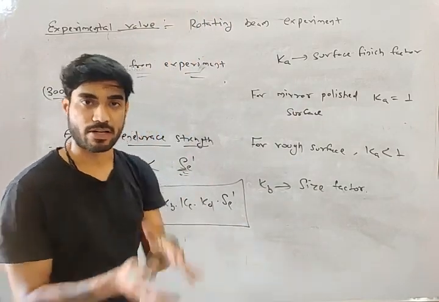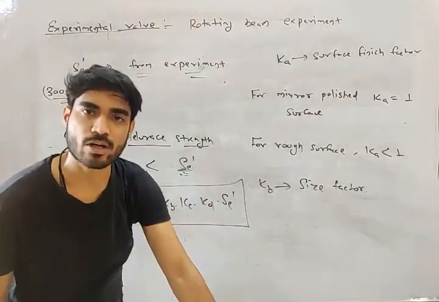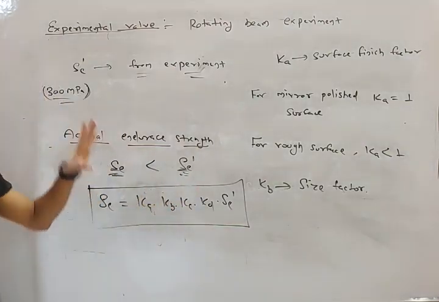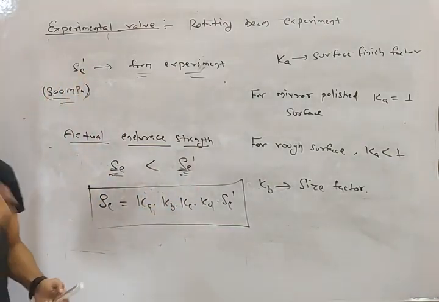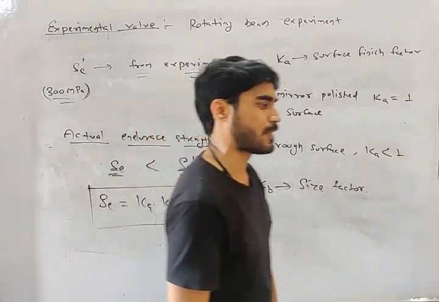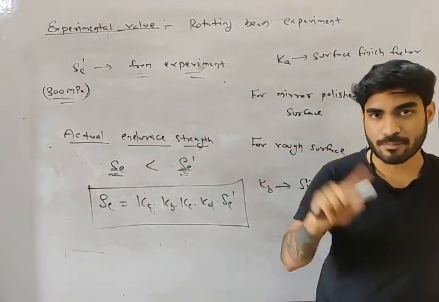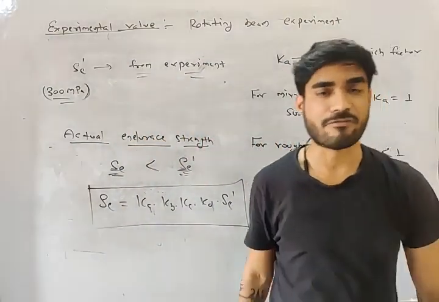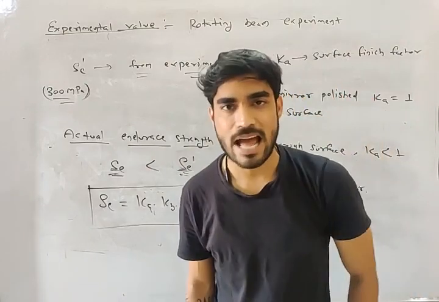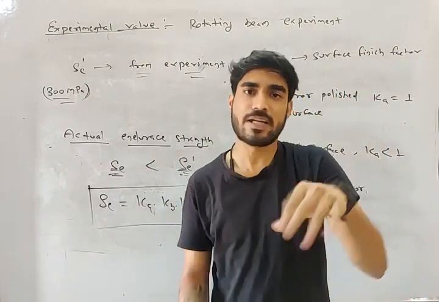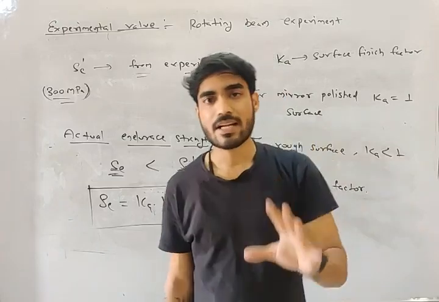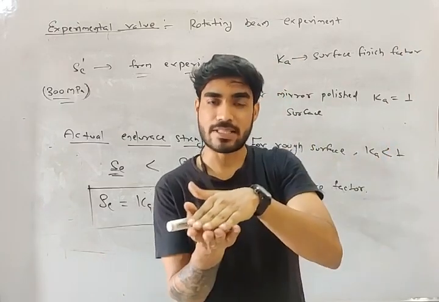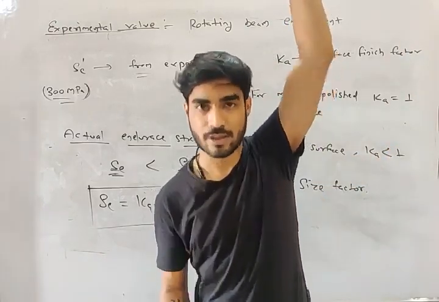So for specimen, what is the minimum size? 7.5 mm, right? The minimum diameter is 7.5 mm. Now the actual diameter of any element will be greater than 7.5, right? So if it is greater than 7.5, the size is increasing, so endurance strength will decrease.